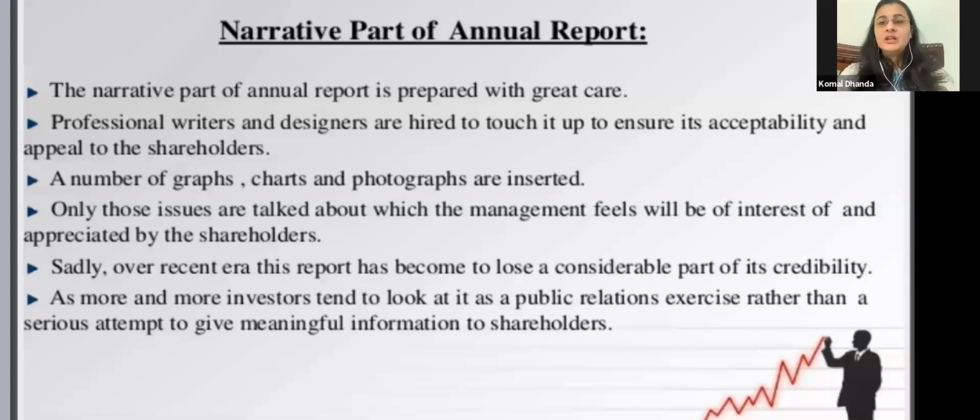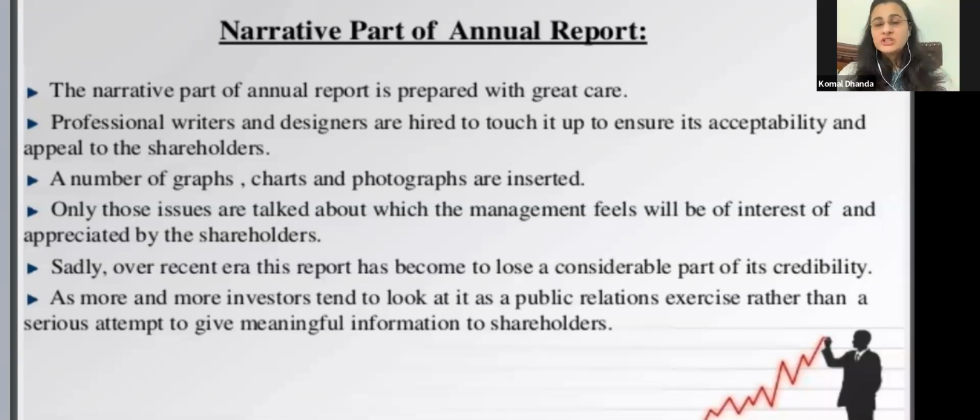Why is it happening? It is happening because they are finding it an exercise to develop public relations, that whatever the chairman reports in the director's report will be shown to the public at large. So if it is good, if it is impressive, then it will attract the investors, it will attract the public. So the purpose behind this report has changed.